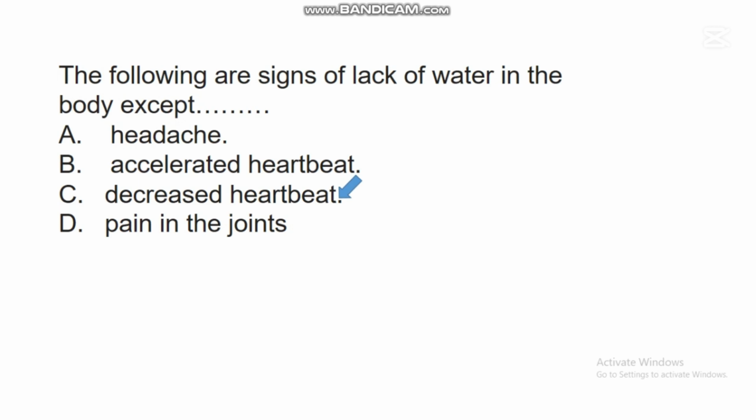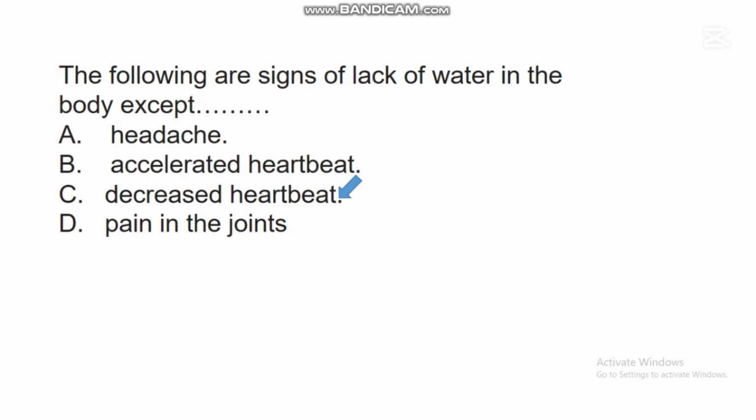There are many problems that can occur due to lack of water in the body. There are many health challenges that can occur due to water imbalance. One of these problems is headache. Lack of water in the body can trigger headache, and studies have shown that lack of water in the body can also bring accelerated heartbeat.